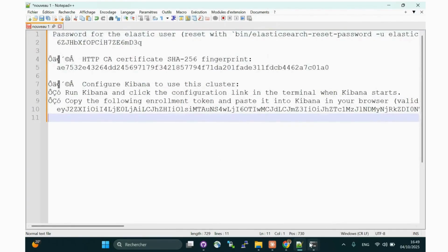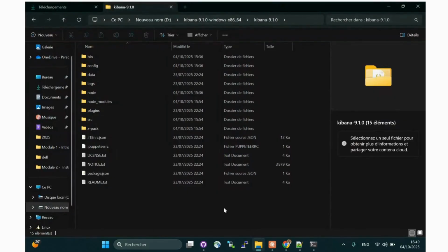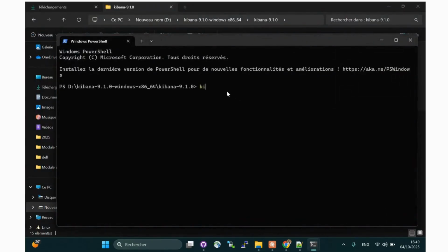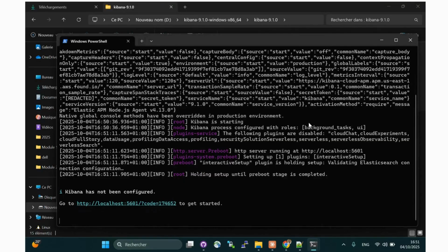Now, go to the Kibana terminal window we opened earlier and start Kibana by running bin/kibana, like this. Kibana will now start. Wait a few minutes for Kibana to load completely. Once it starts, you'll see a link in the console. This is the Kibana URL. Copy that link, open it in your browser, and hit enter.